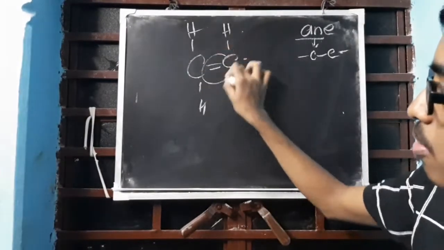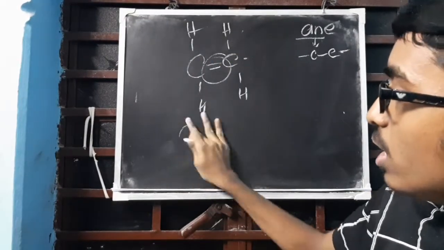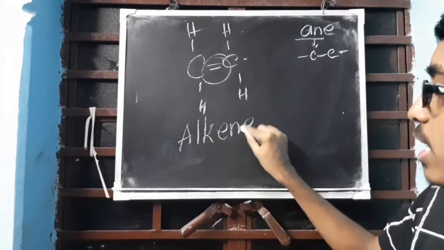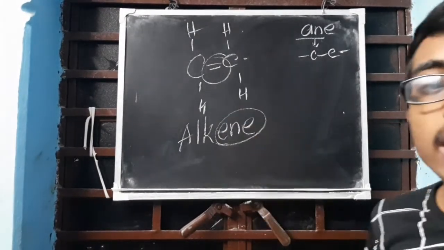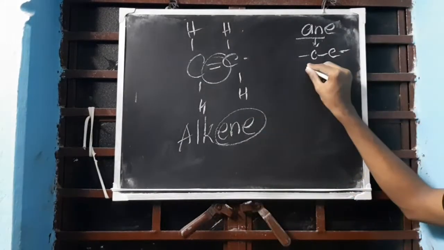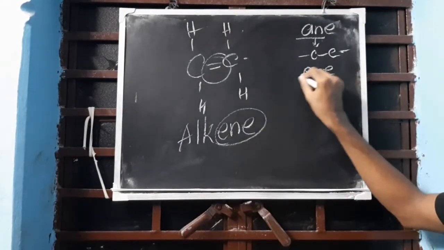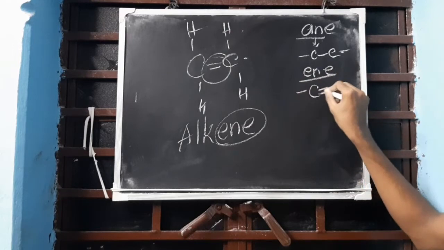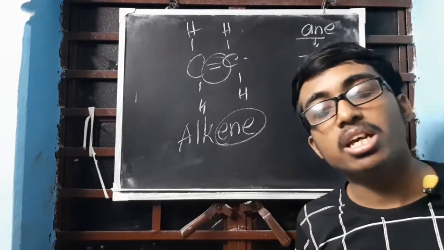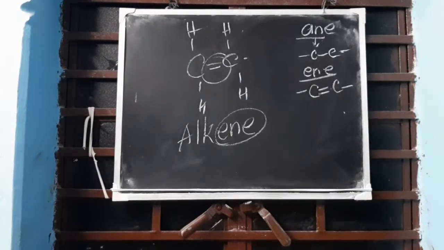So the name will no more be alkane but alkene. What changes happen? A became E. So it is alkene. So ENE will have C double bond C. That is alkene. Clear?